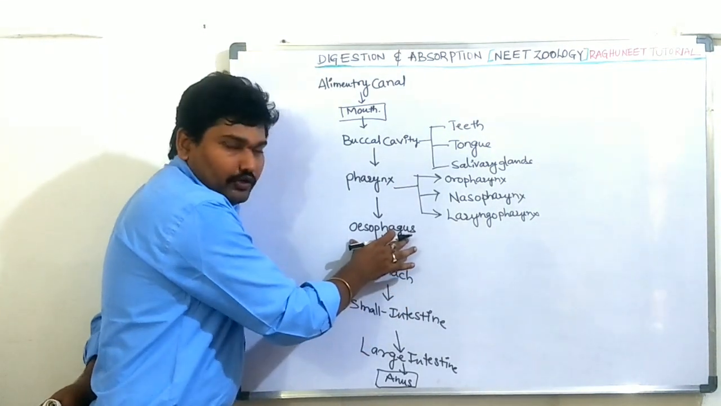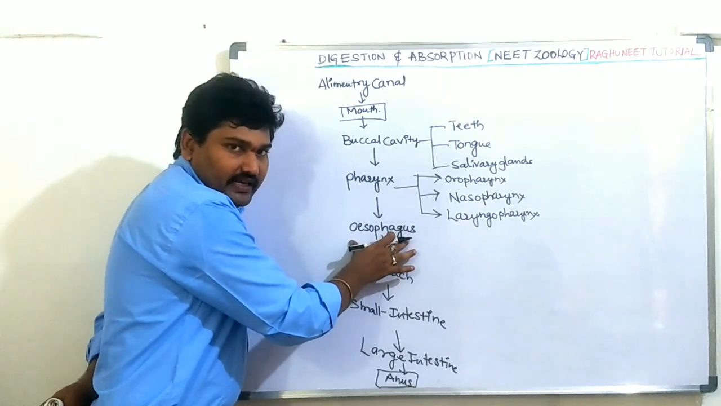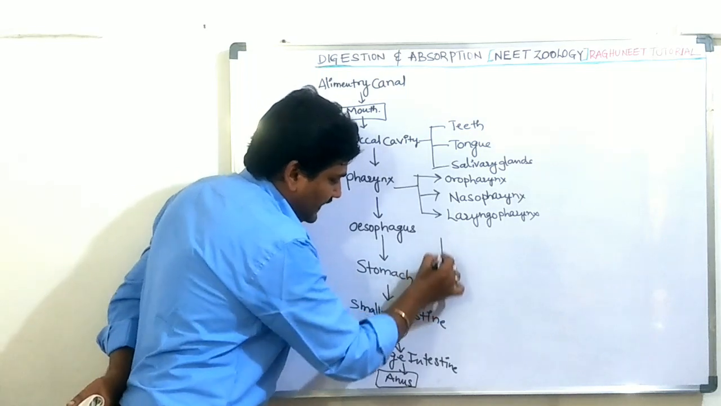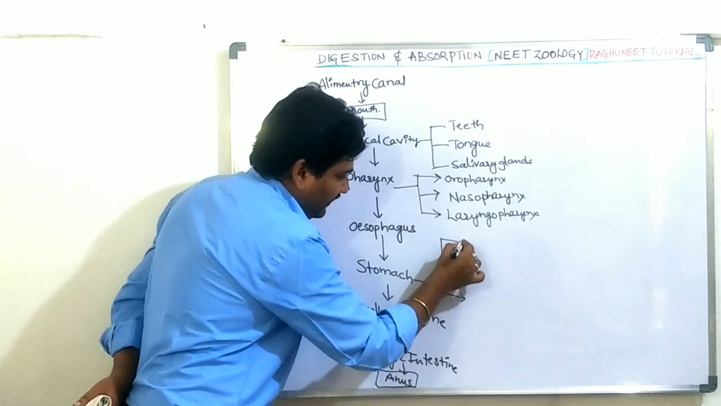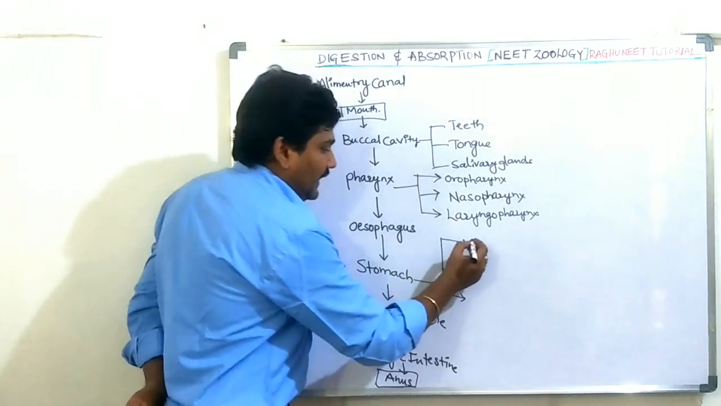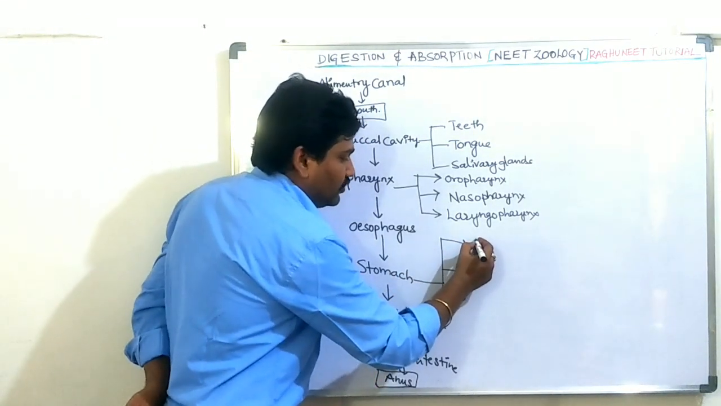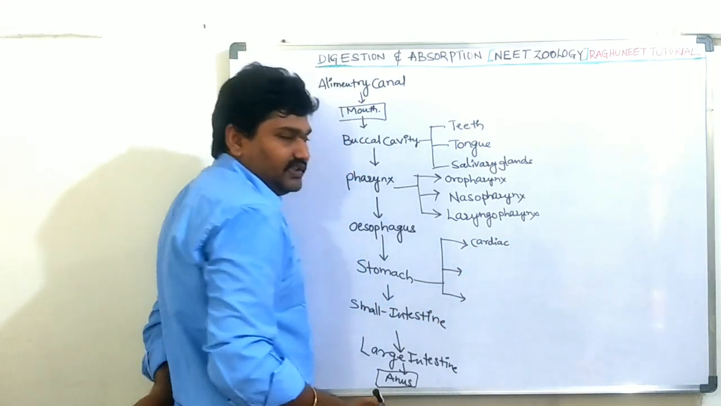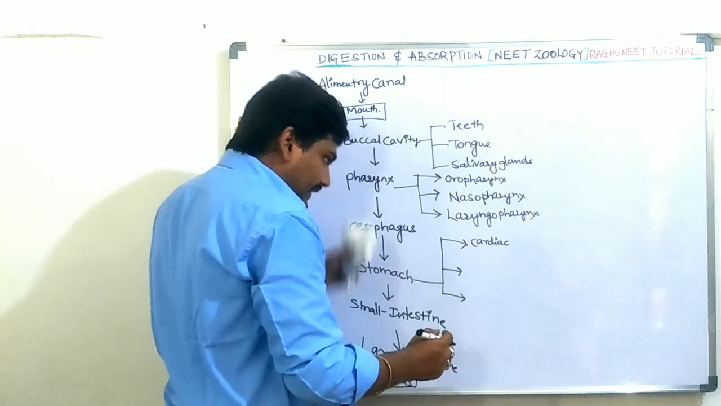So there is only one tube. There are no different types of organs. It completely leads into the stomach region. The stomach is also classified into three different portions. First one, the anterior portion, is called the cardiac stomach. Why? Because it is near the cardia.